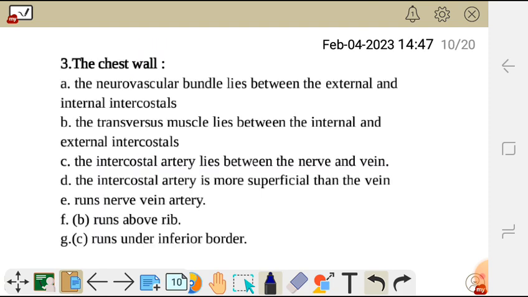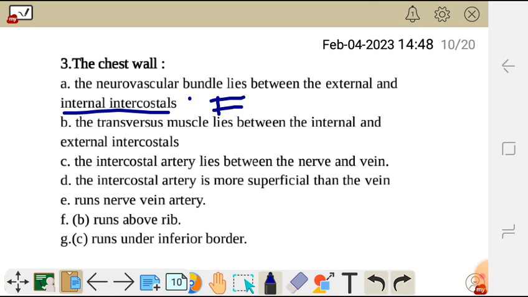Question 3 reads: the chest wall. So all these statements should relate to the chest wall. A, the neurovascular bundle lies between the external and internal intercostal. So this is false, because we already saw in the diagram the neurovascular bundle lies between the internal intercostal and the innermost, not the external, but the innermost intercostal muscles.